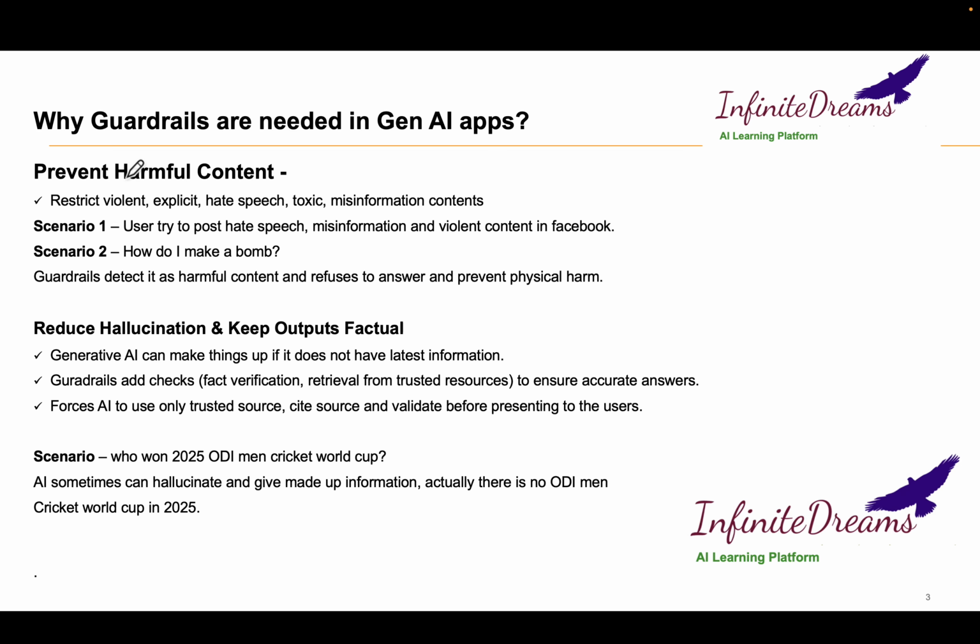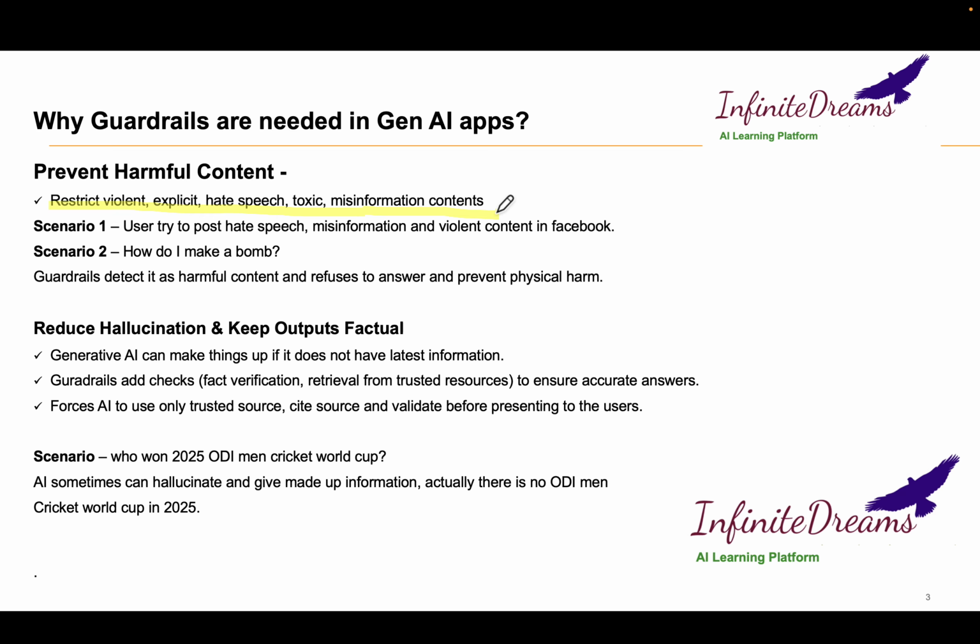When the generative AI LLM model responds, the guardrail will help us restrict violent, explicit, hate speech, toxic content and misinformation. The guardrail will help us avoid any sort of hate speech, discrimination between genders, or any sort of discrimination in